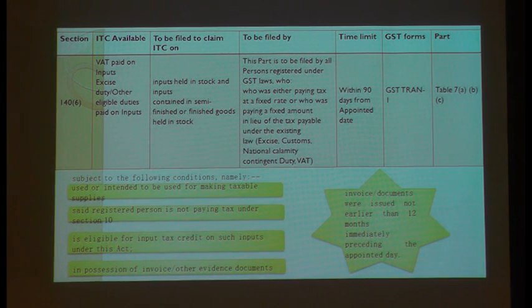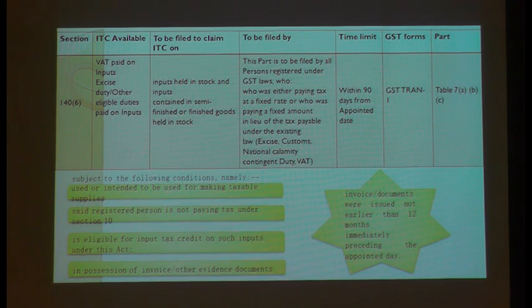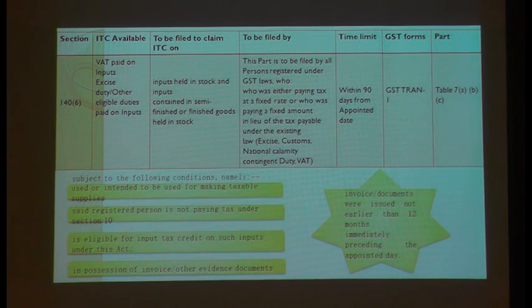So as a works contractor, as a developer, when I am constructing this apartment, how should I arrive at my inputs to the extent of raw material, semi-finished and finished? It will not be an easy task for all of us to understand this. First of all, to identify your stock itself is a difficult task. On that, you have to identify to what extent it is semi-finished and to what extent it is finished. These informations are required in your Trans 1 form also. If they were under the composition scheme in the old law, they will definitely have huge credits.